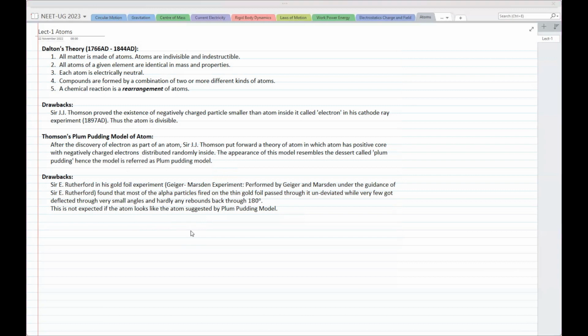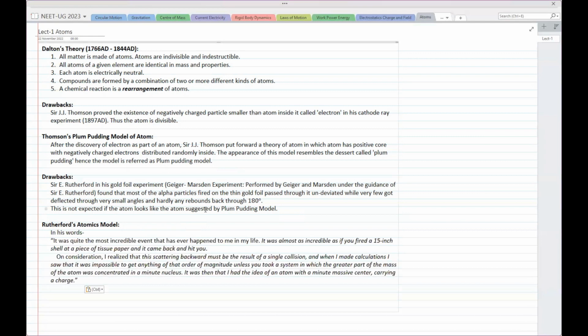Now, Rutherford, after studying the experimental results and analyzing them, put forward his own model. In his own words, this is what he wrote in his diary: It was quite the most incredible event that has ever happened to me in my life.